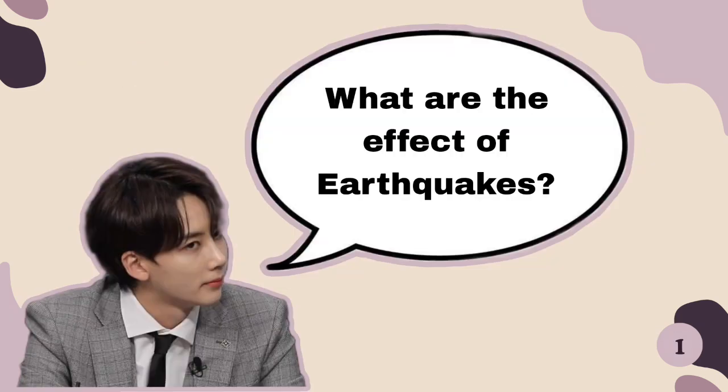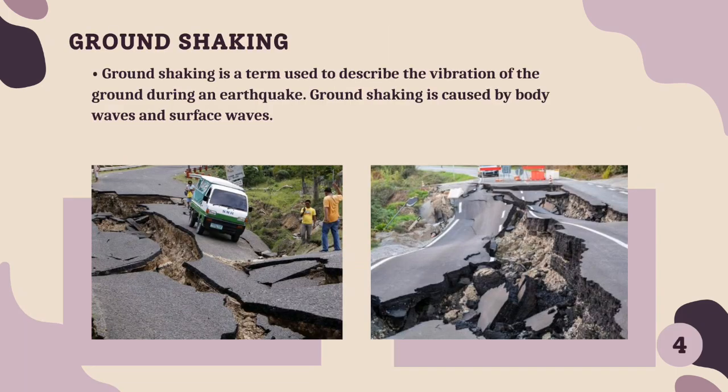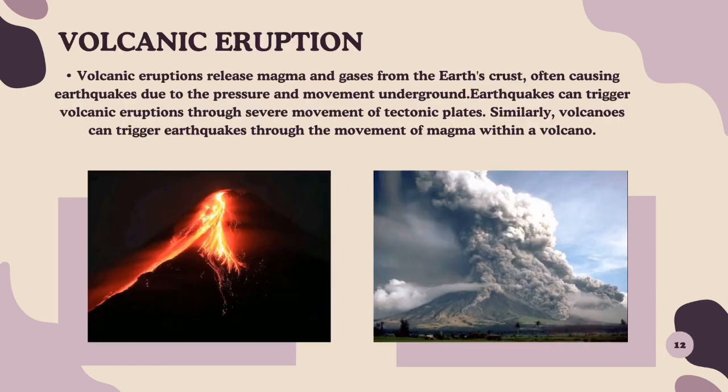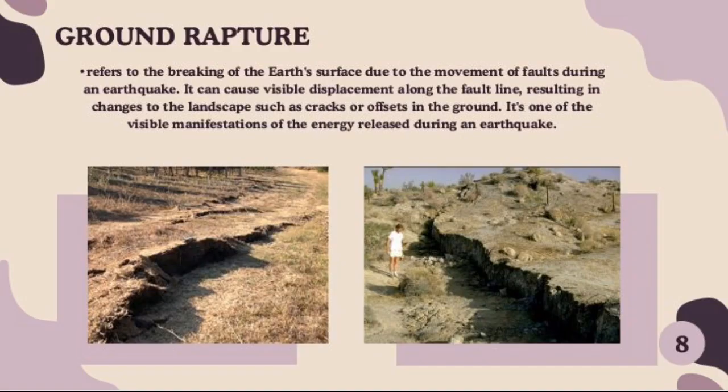We have nine effects of earthquakes. So, what are these? First is ground shaking. Ground shaking is a term used to describe the vibration of the ground during an earthquake. Ground shaking is caused by body waves and surface waves. Volcanic eruption. Volcanic eruptions release magma and gases from the Earth's crust, often causing earthquakes due to the pressure and movements underground. Earthquakes can trigger volcanic eruptions through surface movements of tectonic plates. Similarly, volcanoes can trigger earthquakes through the movements of magma within a volcano.